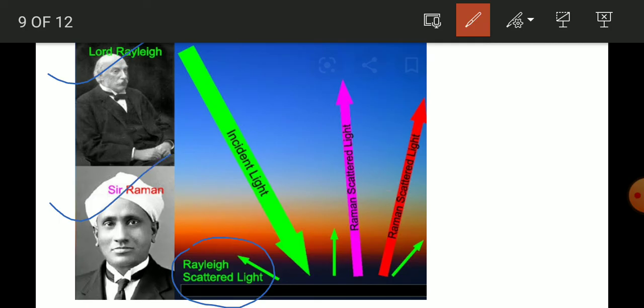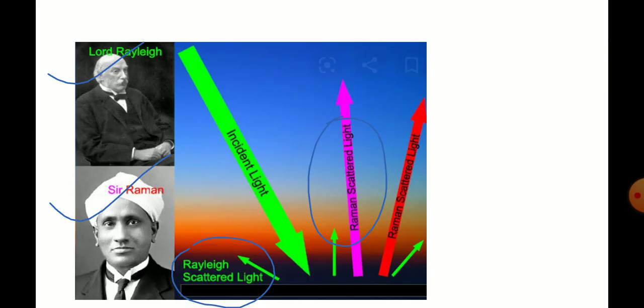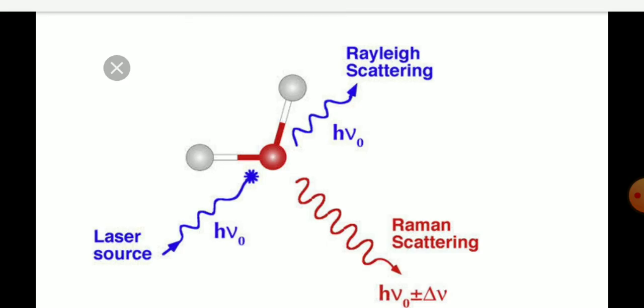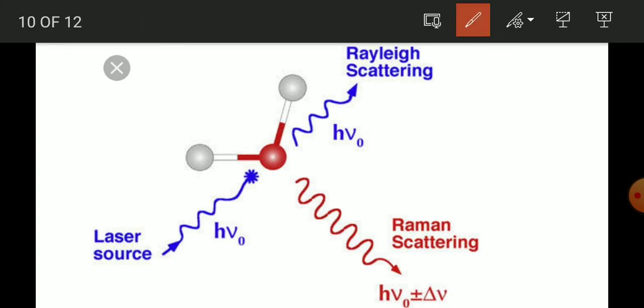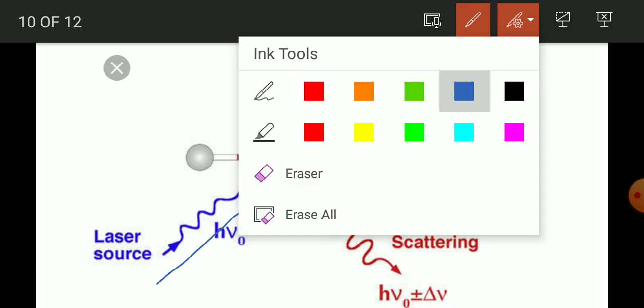Now, C.V. Raman, while working on this scattering of light, discovered something new. That scattering is known as Raman scattering, also known as Raman effect. What is this actually? So, suppose that any gas molecule is there in the air. When a particular color falls on the air molecules or any molecule, it absorbs it and then it re-emits it.